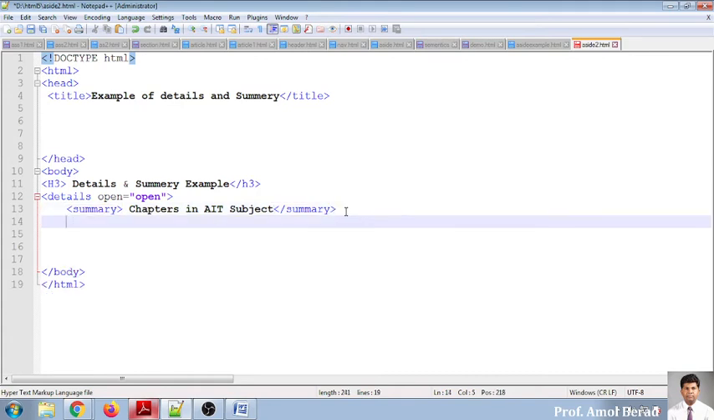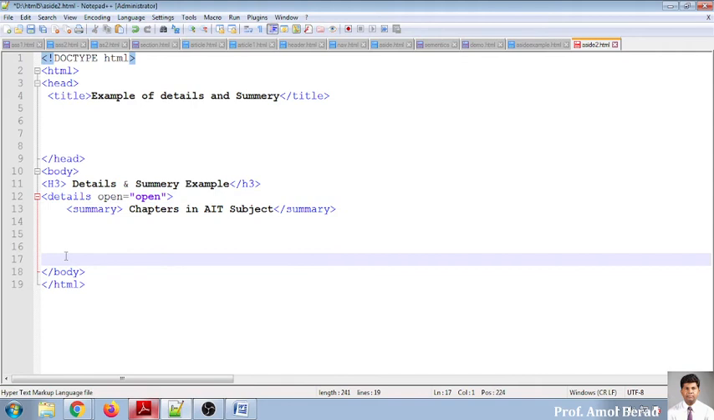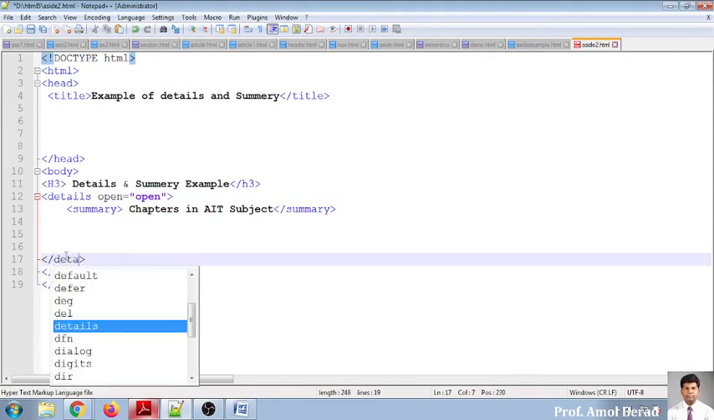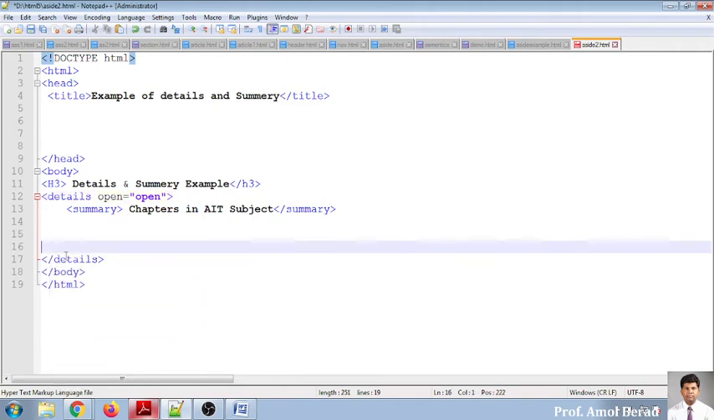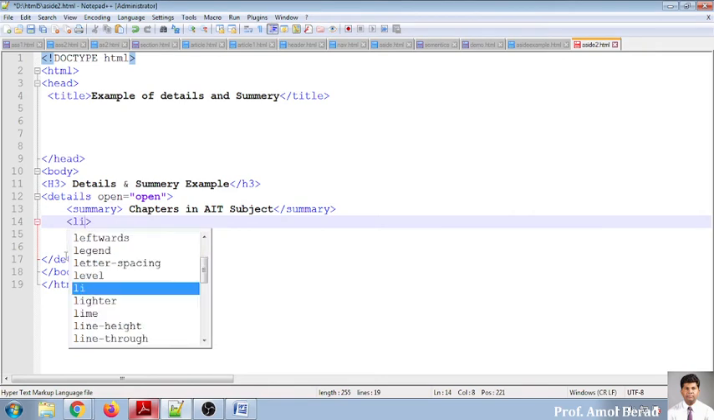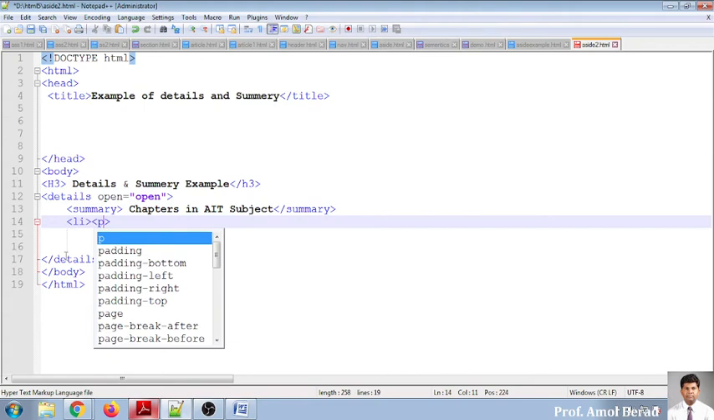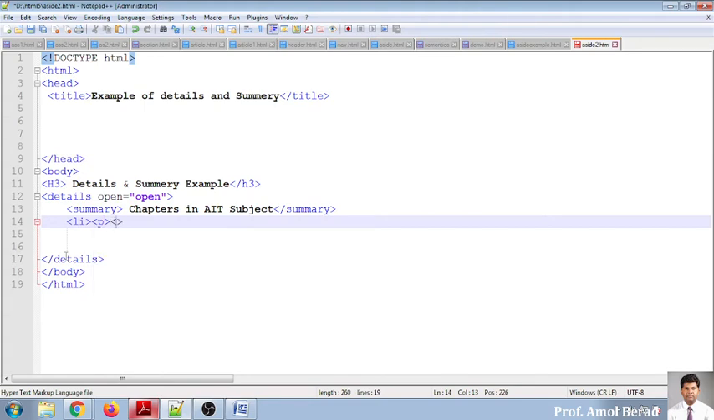Now in this summary, I will be writing something like this. I have not closed the details tag. See, it is open, but it is not closed. So I need to close this tag: slash details. And I want to display something, so I will be using a list tag here. I think everyone knows the list tag. Into the list tag, I will be putting something into a paragraph. I need to close this p tag, and I need to close this list tag also. So everything will be listed here.